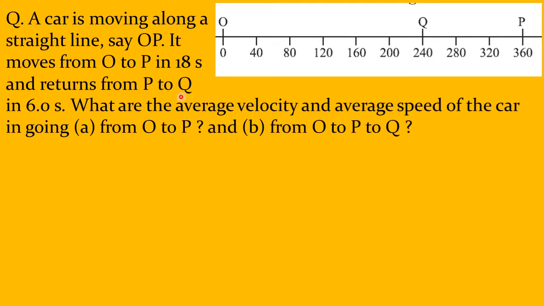We had discussed average velocity is displacement by dt and average speed is path length by dt. Now I want to know the average velocity and average speed in two situations: when the car is moving from O to P, and second, when the car is moving from O to P and up to Q.